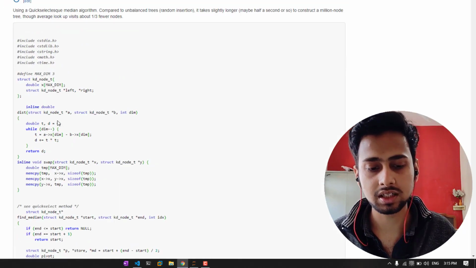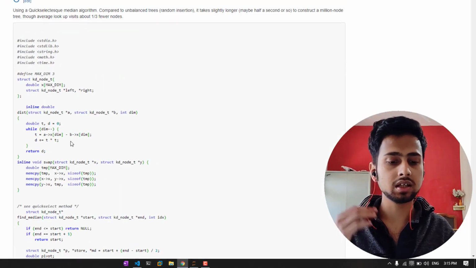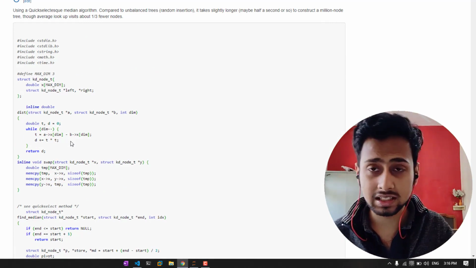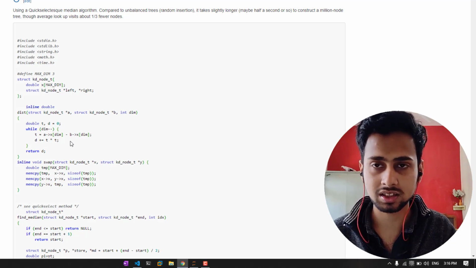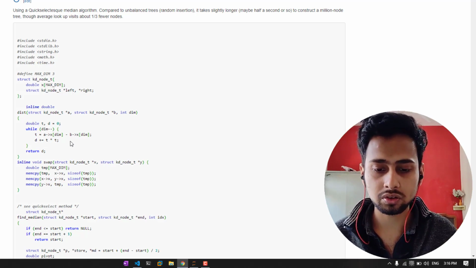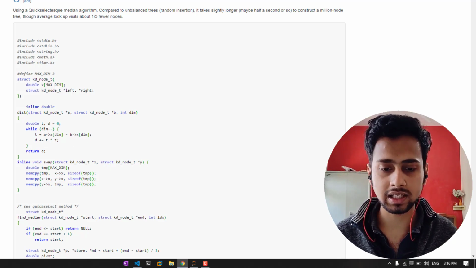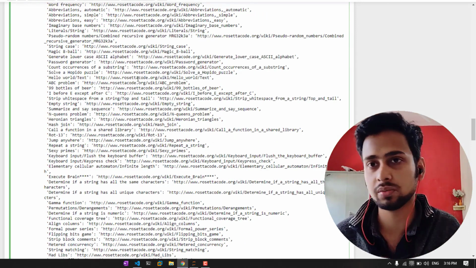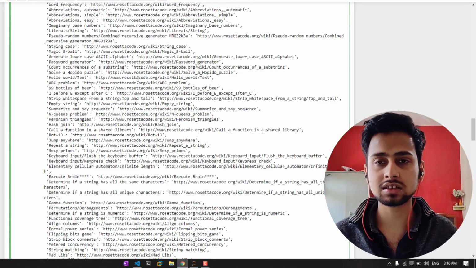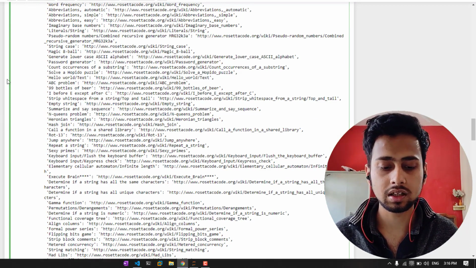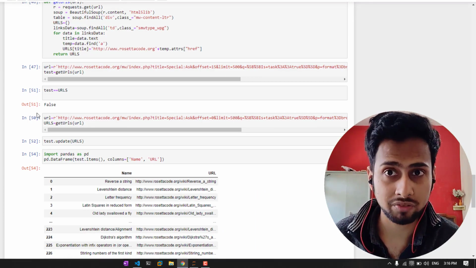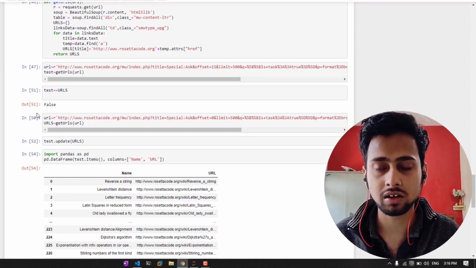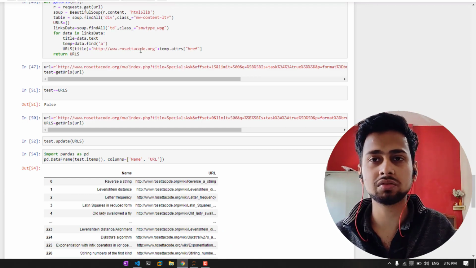Now here we can again do web scraping, where we are going to scrape the language as well as the data present inside the language, which is basically the code. We are going to see that most probably in the next video. Here you can see that we have got the URL, but it is always better to store this in some type of data type. You can save it in a pandas data frame, which is very nice for data storage, or you can convert it into a CSV file.